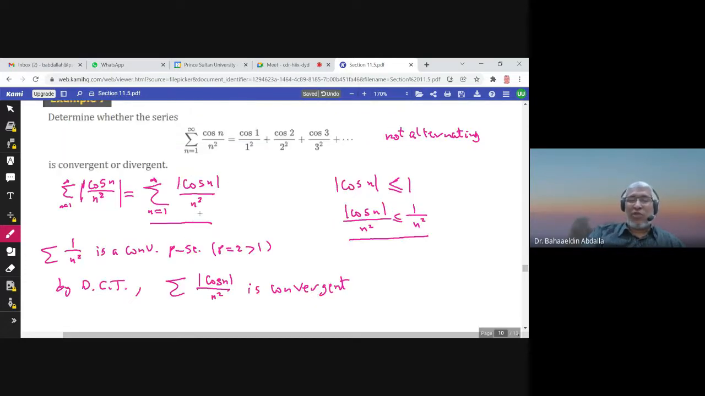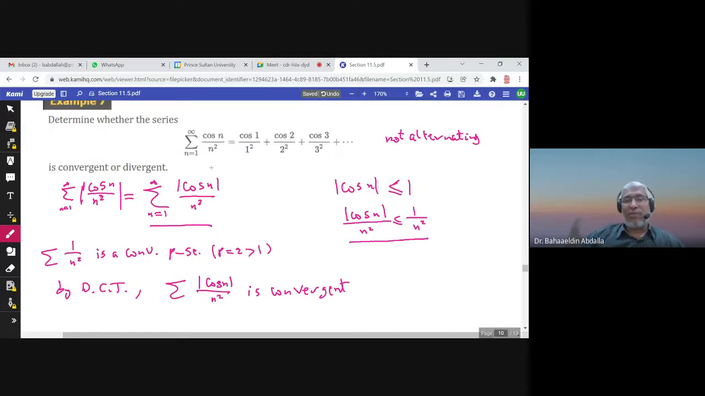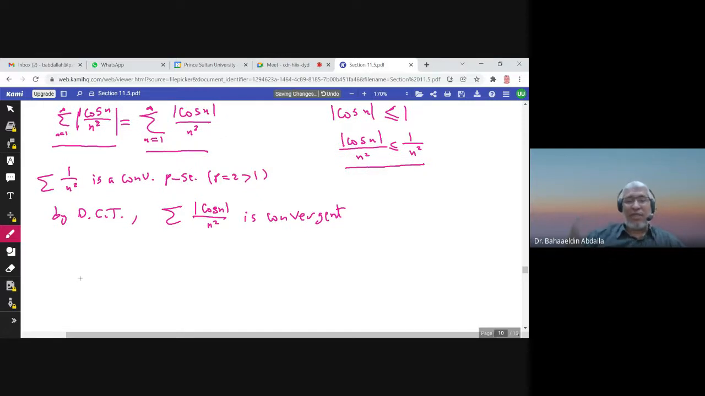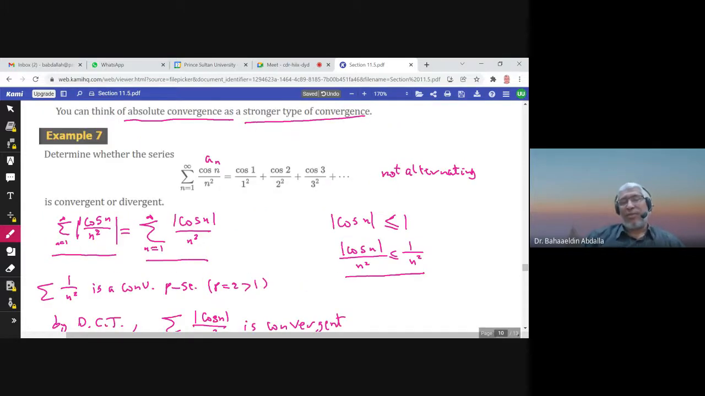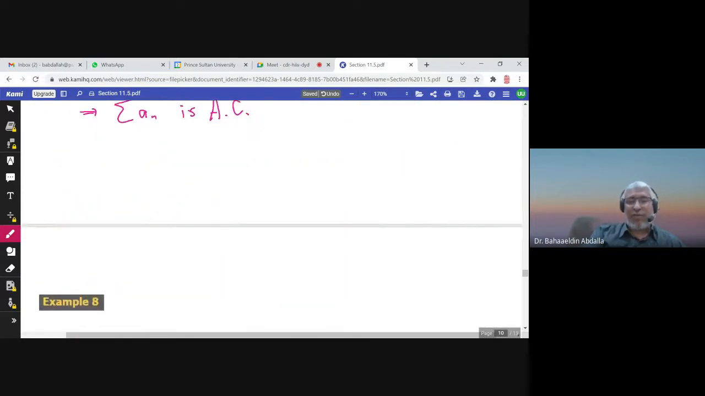So what is the conclusion? We found that this series is convergent. So what is the conclusion? If this is an, then the summation of an is absolutely convergent. All right. So this series is absolutely convergent.